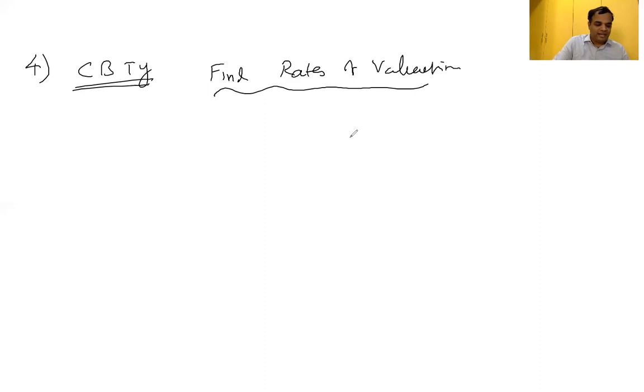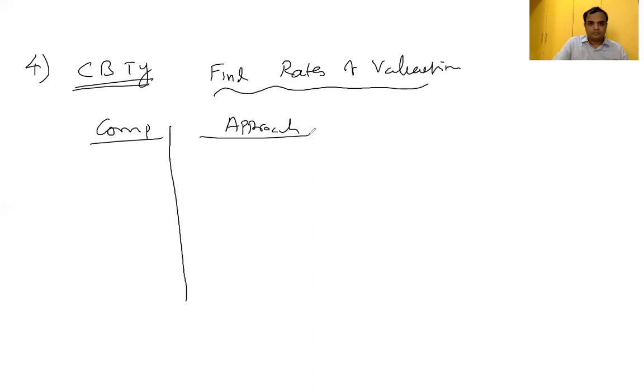We have to compute the valuation rule. They have given a component column, the approach they have given, and the valuation. First one, raw material, approach total approach, question mark.